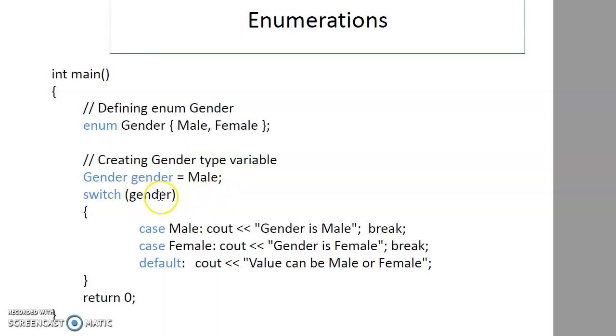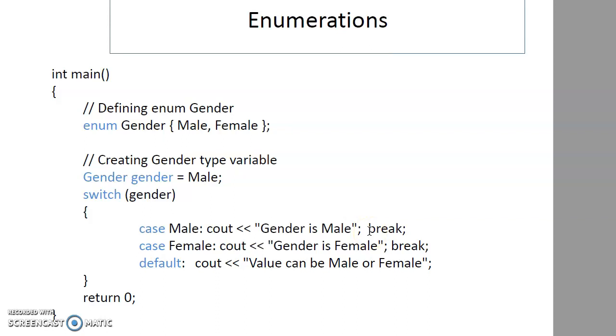Then we say switch gender, and we have case male, case female and default. So when I say switch gender in this program, it will go into case male and display gender is male. So the output of this program will be gender is male. This is how you can practically use enum.